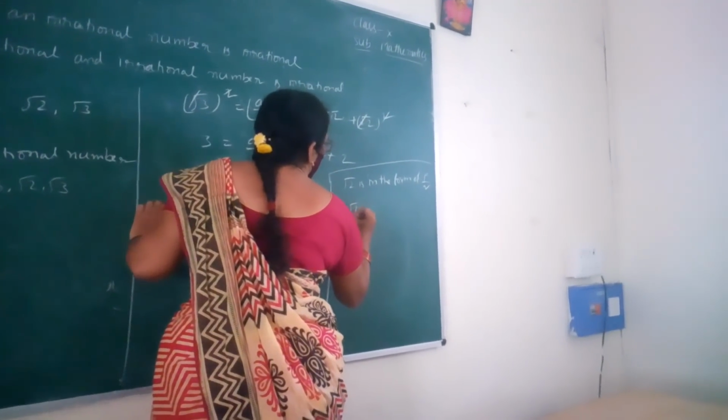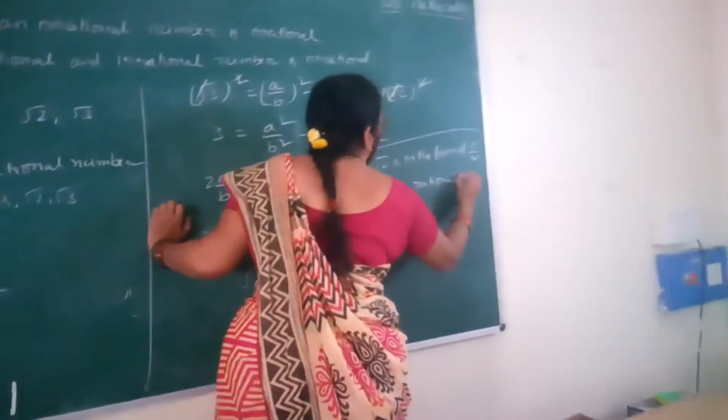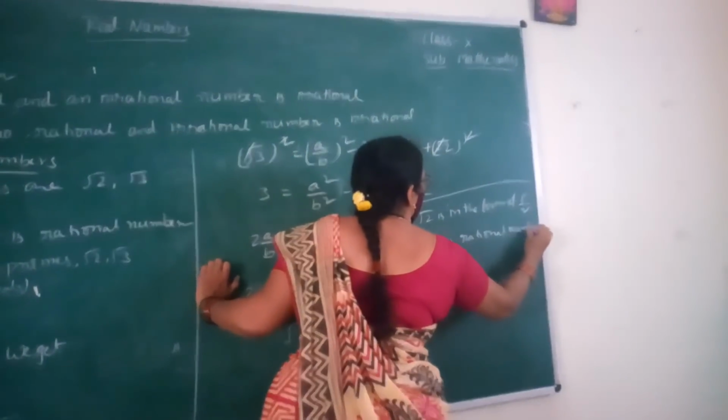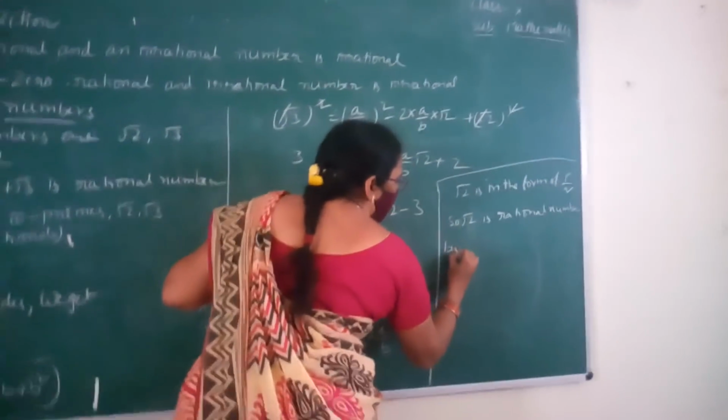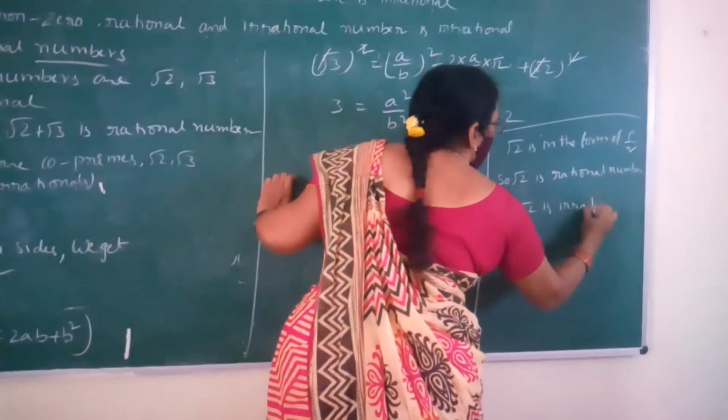So root 2 is a rational number, but root 2 is irrational.